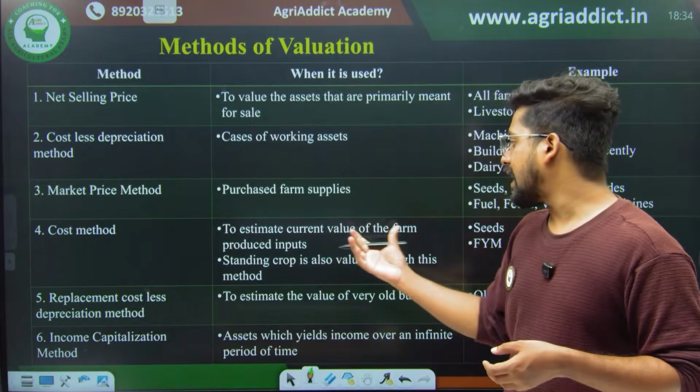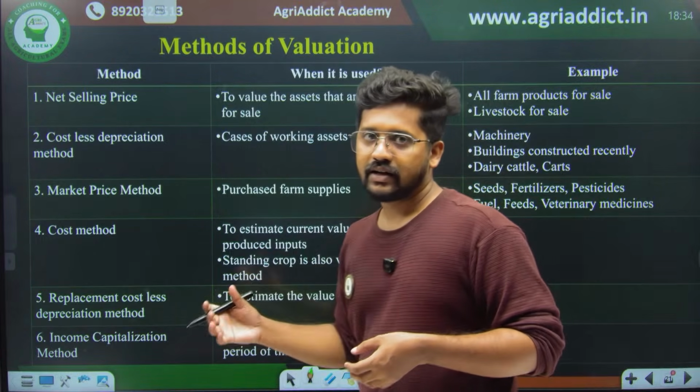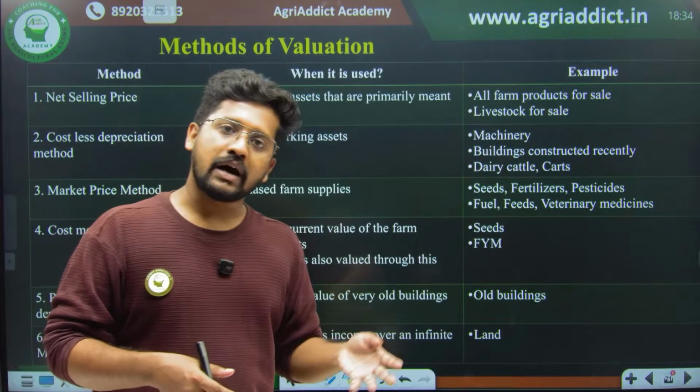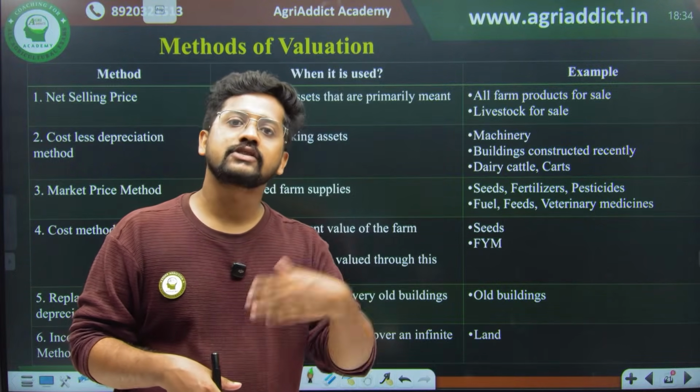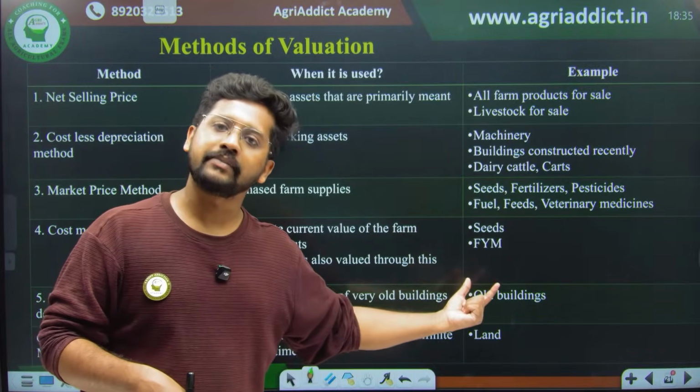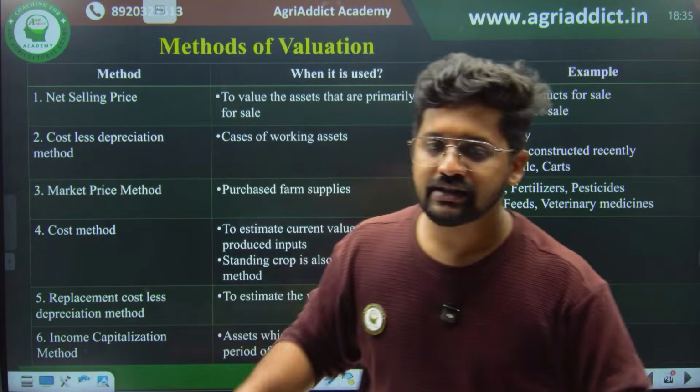So to estimate the current value of the farm produced inputs, something which is actually being produced in the farm, rather than valuing it with the market, we should understand how much cost is actually generated for producing such kind of, for example, the seeds, for example the farmyard manure, all the things. We will be considering this cost method.